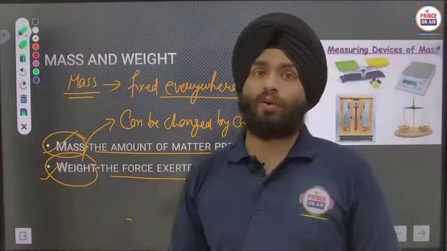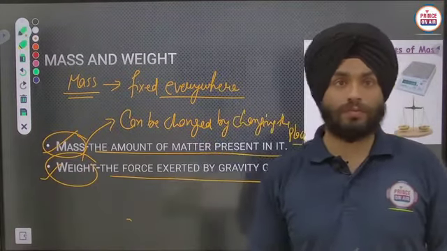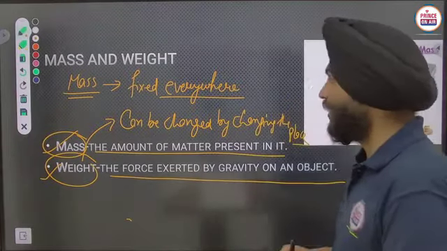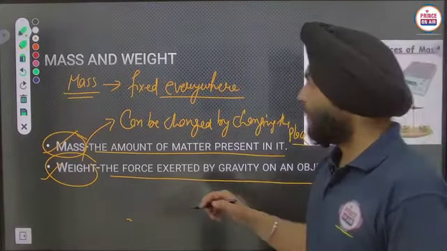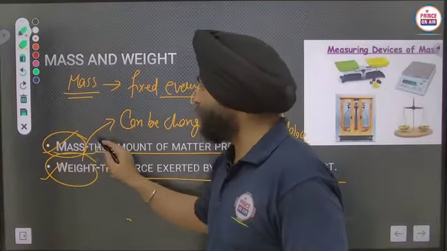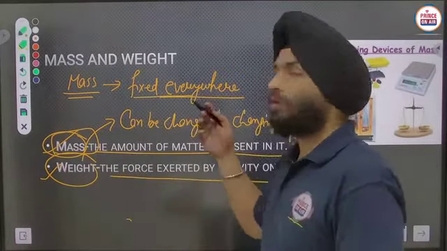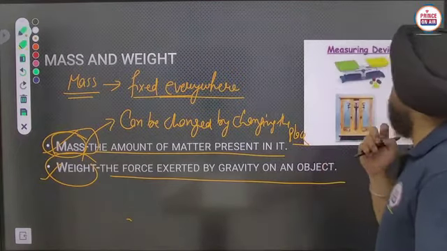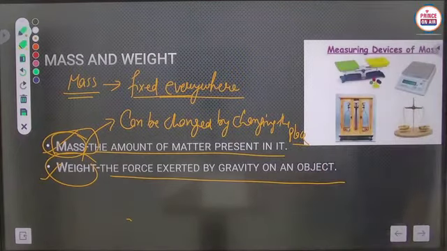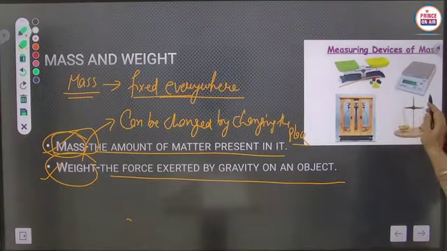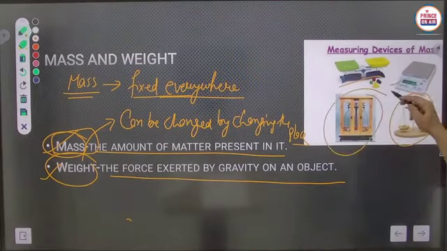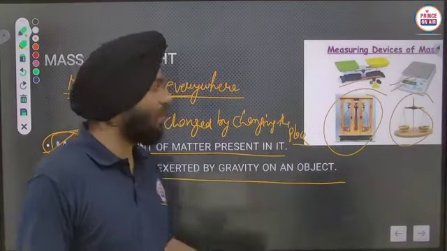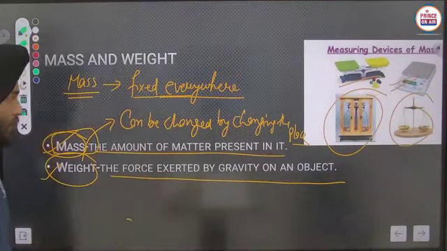Weight can be 0 but mass cannot be 0, or you can say that mass is the fixed quantity that I have written here, okay. In that way you can explain properly, okay, clear. And these are some devices through which we can measure the mass, like a weighing balance here, and this is a digital device through which we can measure the mass of compounds in laboratories also, okay, clear.